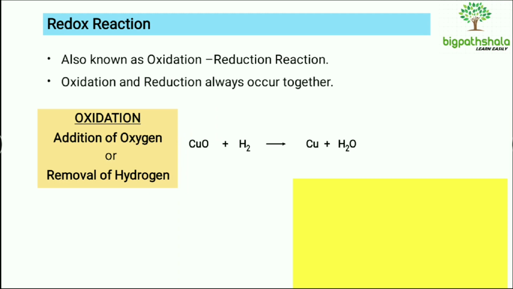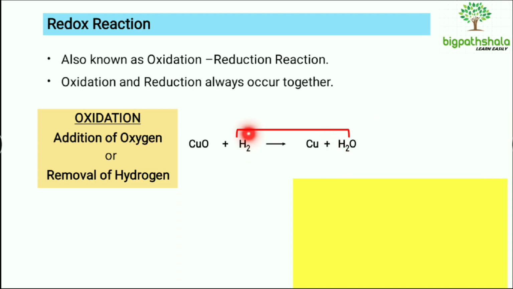So, we will take an example: copper oxide reacting with hydrogen and giving out copper and water, right. So, what is happening here? In H2 you can see that there is no oxygen combined with the hydrogen, but after the reaction there is an addition of oxygen, right.